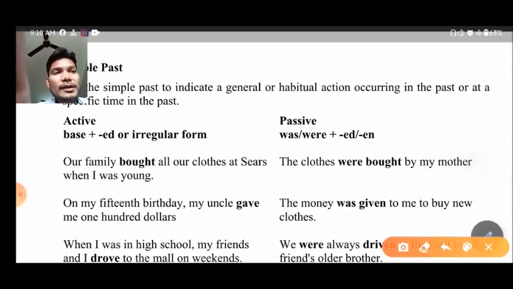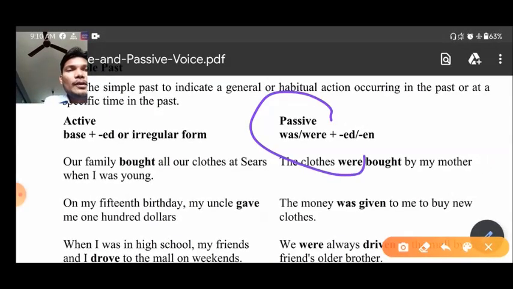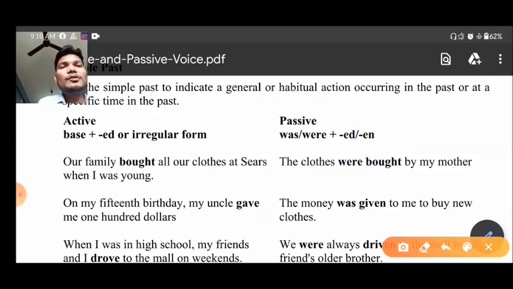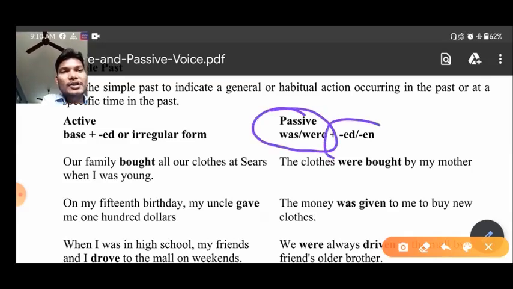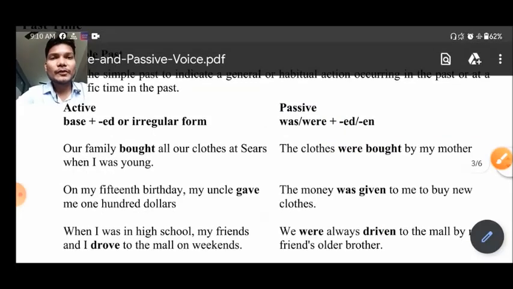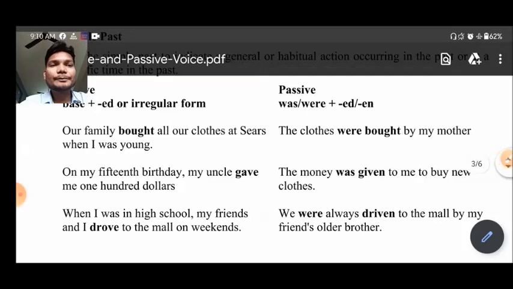So as you can see here, we have to add was, were plus the past participle of the verb. Again, I am showing you was, were plus the past participle of the verb form, not the past form but the past participle of the verb form, that we have to put here. Okay, now let us take some examples so that you can get some idea.